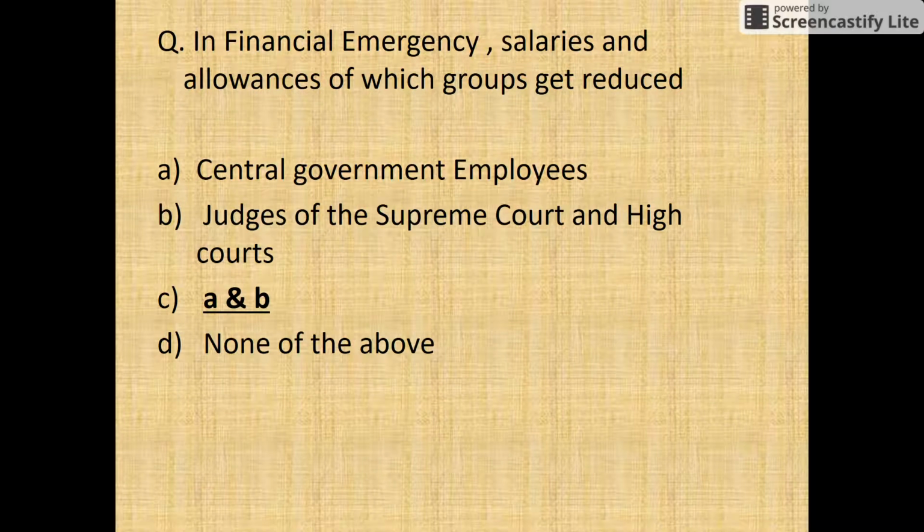The next question is: in a financial emergency, salaries and allowances of which group get reduced? The answer will be option C, both central government employees as well as judges of the Supreme Court and High Courts.